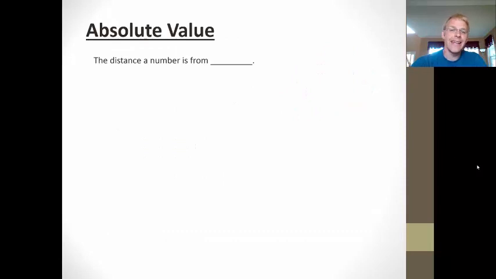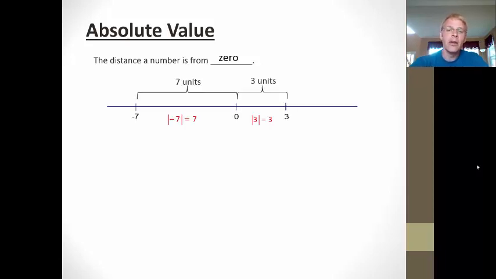So as I said, let's talk about our mutant grouping symbol here, absolute value, right? Now absolute value is the distance a number is from 0. That's kind of what we think of as the middle of our number line. We don't really have a middle, but it's the point we think of as the middle here.